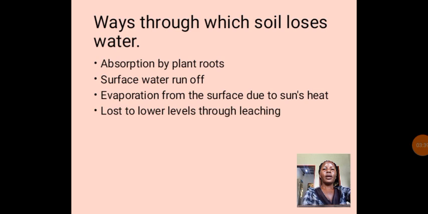And then next, we are saying that water is lost to the lower levels through leaching. So leaching is when the water, or it can be nutrients, moves to the deeper layers of the soil. So it means that water can be lost to the deeper or lower layers of the soil.